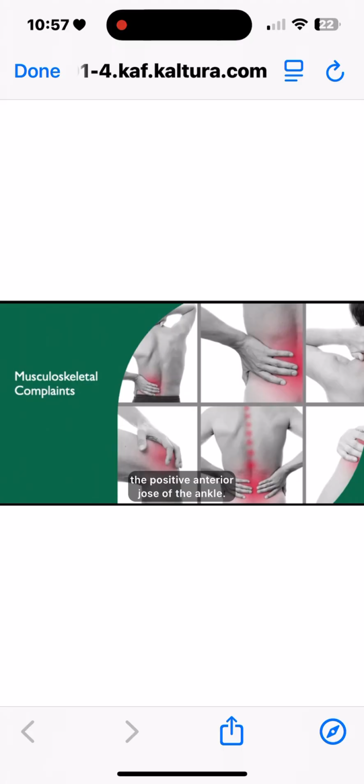Ottawa ankle rules. An x-ray is required if there is pain in the malleolar zone and one of the following. So if they have ankle pain and bone tenderness along the distal 6 centimeters of the posterior edge of the fibula or tip of the lateral malleolus, or bone tenderness along the 6 centimeters of the posterior edge of the tibia or tip of the medial malleolus, so the fibula or the tibia, and lateral and medial malleolus, and inability to bear weight for 4 steps both immediately and in the emergency room. So if they can't bear weight for 4 steps, you need to get an x-ray.